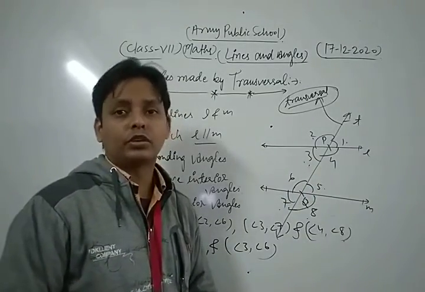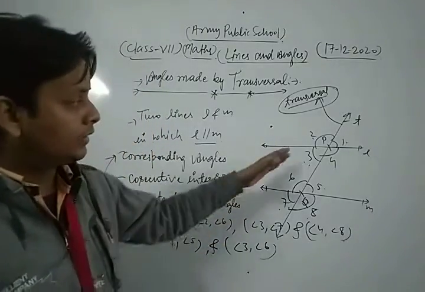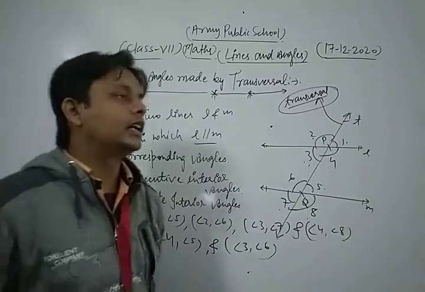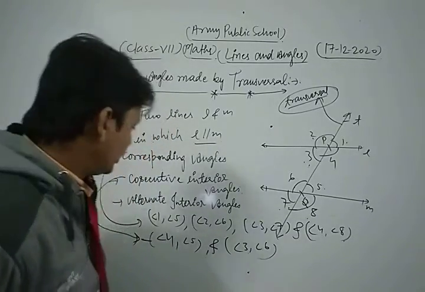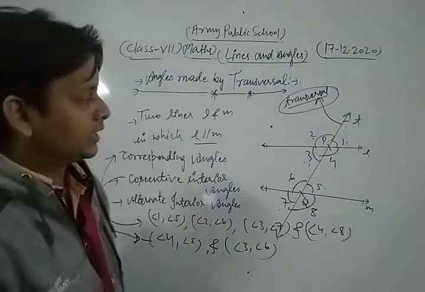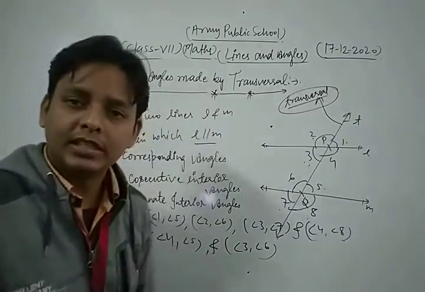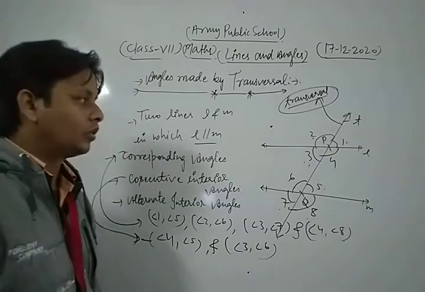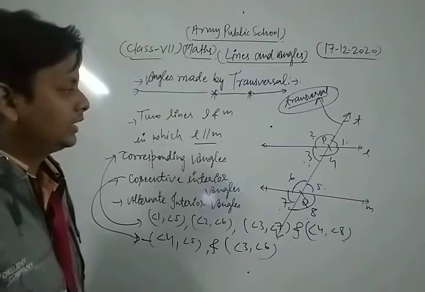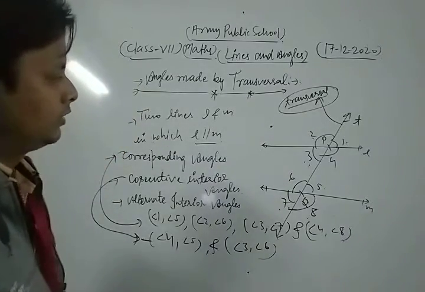In this way, dear students, we can say that if two parallel lines are cut by a transversal T, then the pairs of consecutive interior angles are angle 4, angle 5 and angle 3, angle 6. So these are the pairs of consecutive interior angles. Okay, these are the very important concepts of that figure.